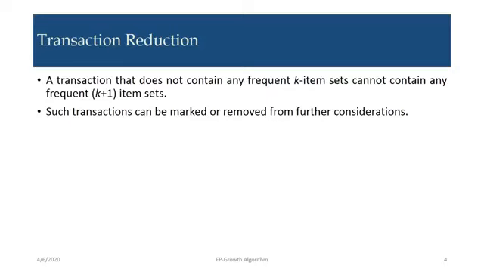Transaction reduction. A transaction that does not contain any frequent k item set cannot contain any frequent k plus 1 item set. Suppose we have a transaction where we do not have any frequent 1 item set, we cannot say it can help generate the 2 item or 3 item frequent item sets. Such transactions can be marked or removed from further consideration. So any transaction which does not contain a frequent item set should be marked and discarded from the list.